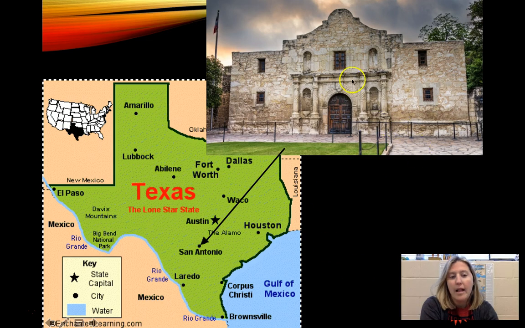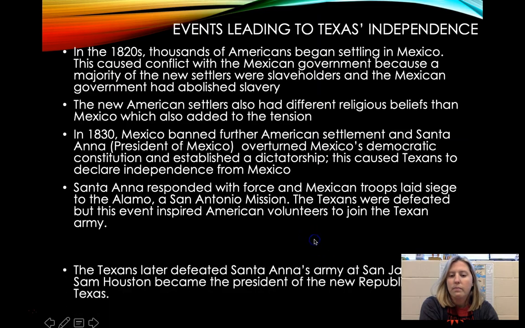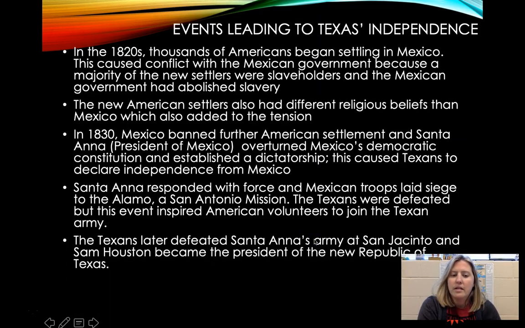So this is what the Alamo looked like. It was just a building, and it was a mission, so it was there for religious purposes, and it was in San Antonio, which is here. The Texans later defeated Santa Anna's army at San Jacinto, and Sam Houston became the president of the new Republic of Texas.